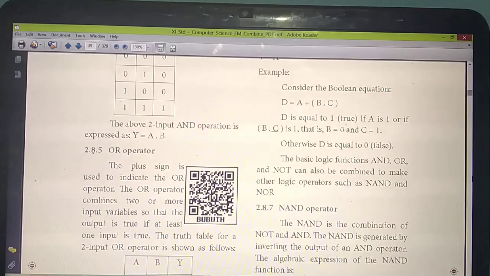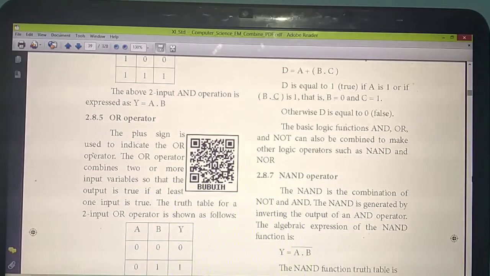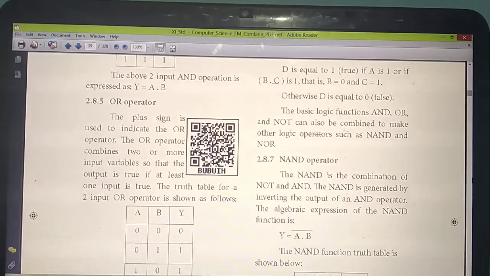Understand? Okay. So already we have studied three operators: AND operator, OR operator and NOT operator. Now we are going to combine these AND, OR and NOT operators and create two new operators.